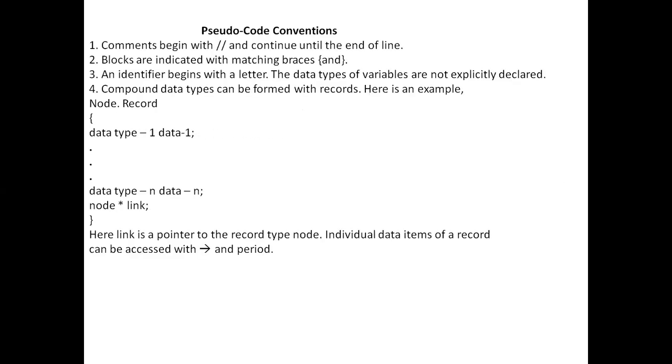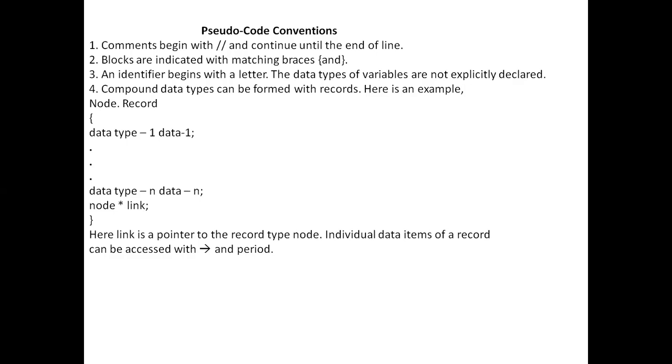Coming to the pseudocode method of algorithm. If at all you want to give a comment in an algorithm, the comment line should start with two backslashes. That means that line is understood to be a comment and it is not an executable statement. That is double backslashes.